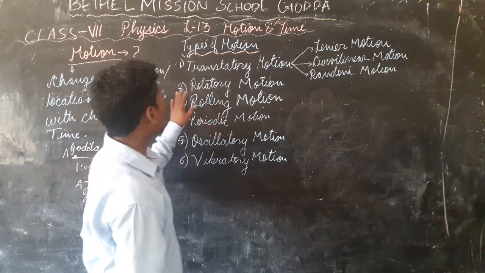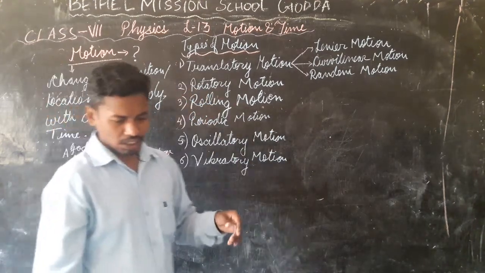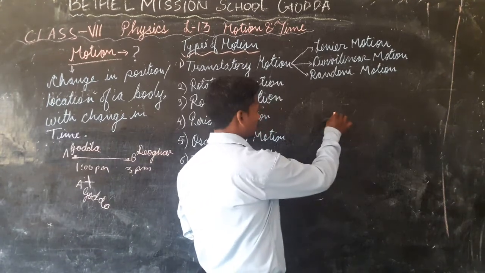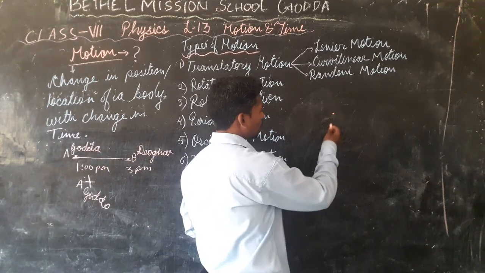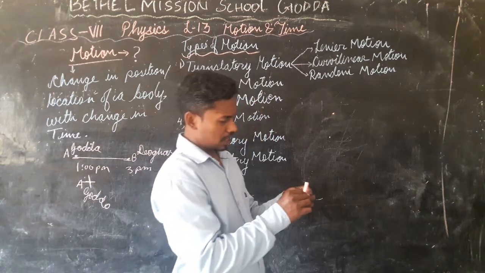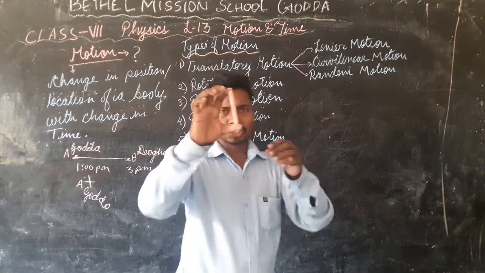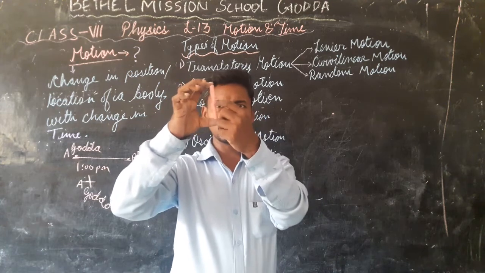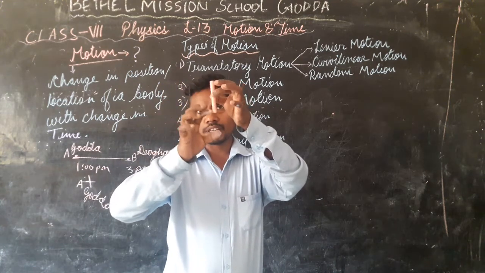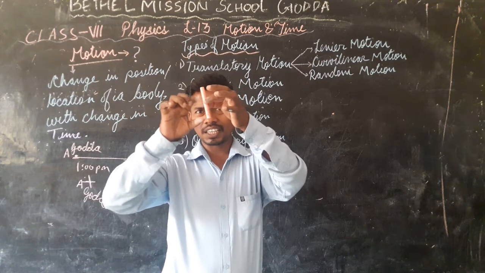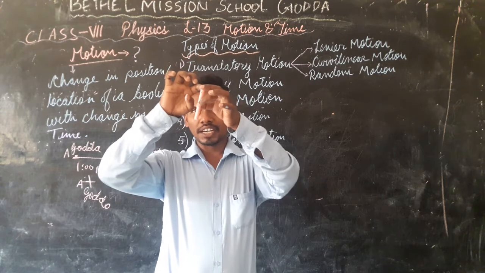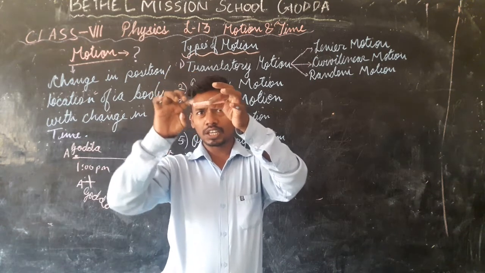The second one is rotatory motion. It is the type of motion in which a body moves about its own axis. For example, let us say that this is a chalk, it has an imaginary center here. If it starts to move about the center, its center stays at the same place, but its ends move, this end is at the top, now it is down.